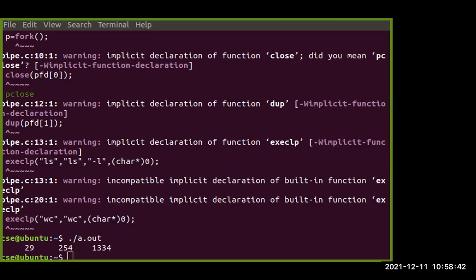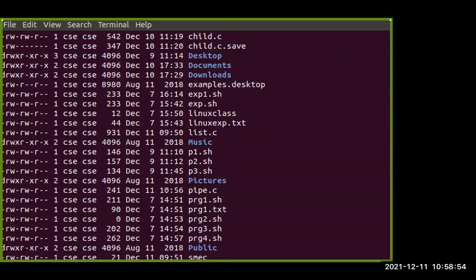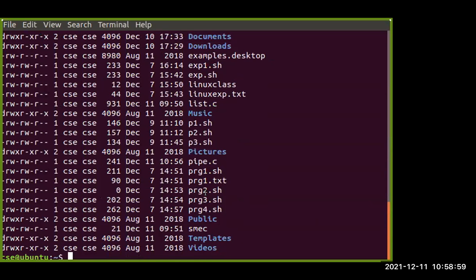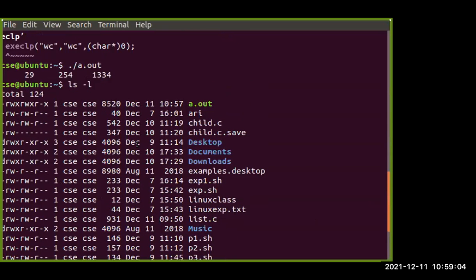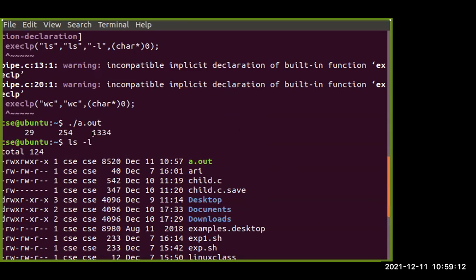So now if I write the particular command ls -l, suppose, total we are having a value of 124, meaning how many files or what are the processes present there, the long listing of files, the total number of files. We are having this total of 124 as an output, and having the number of lines, number of words, and number of characters that we are going to find out.